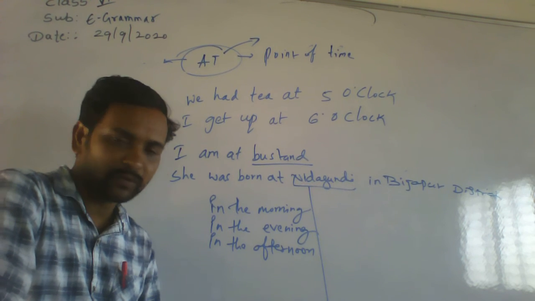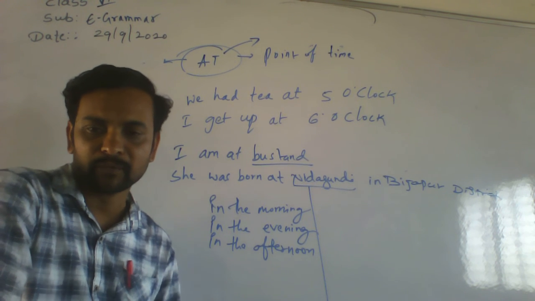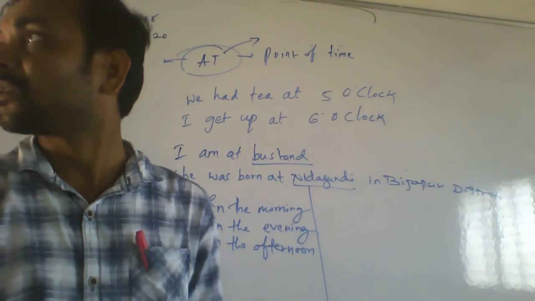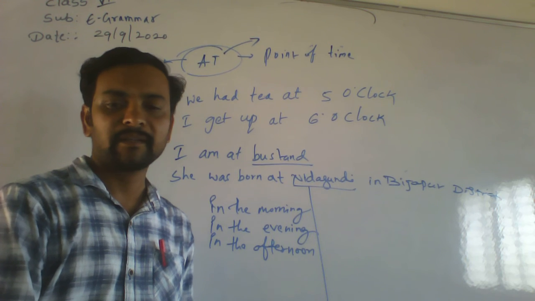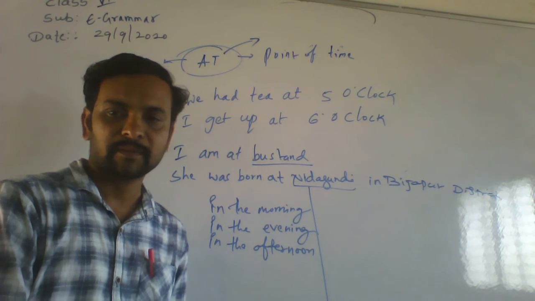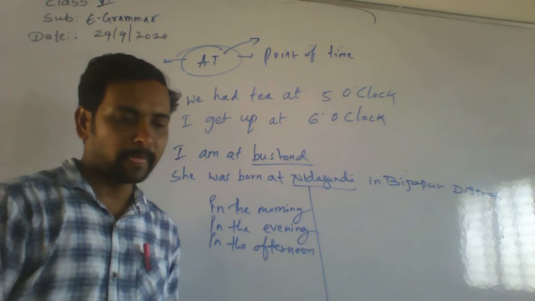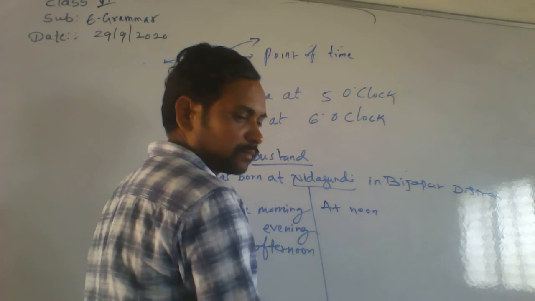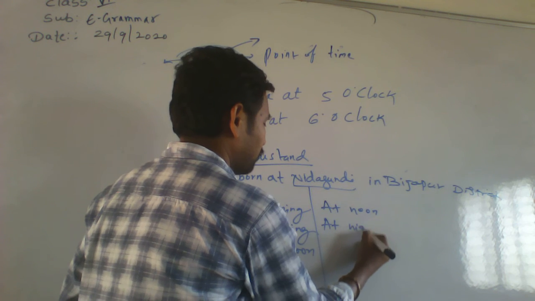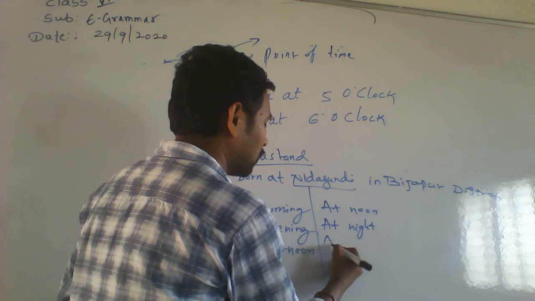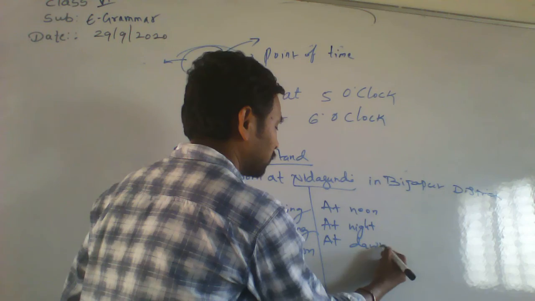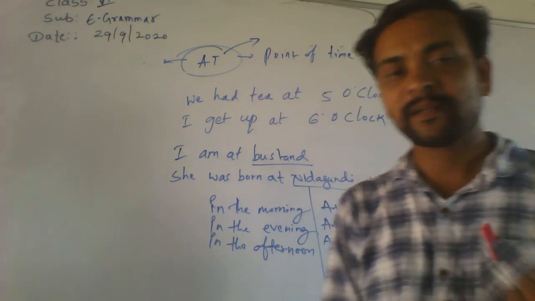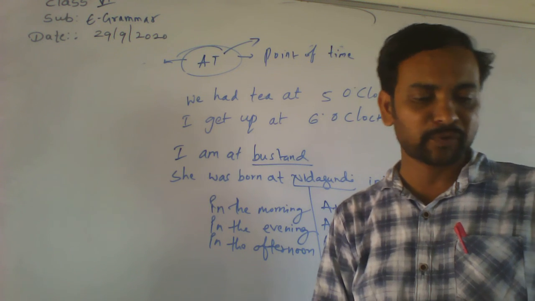Yes, in the afternoon. I play in the afternoon. Okay. Like this you have to use. Then at noon. At night. Then at dawn. Dawn means early morning. That is called dawn. Okay. Is it understand? Like this we have to use the prepositions.